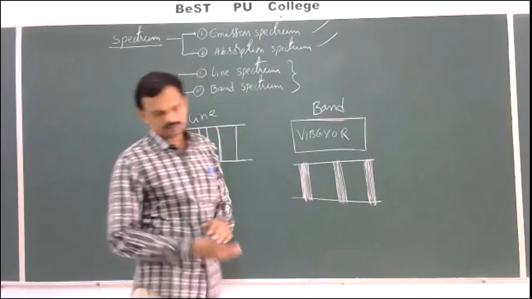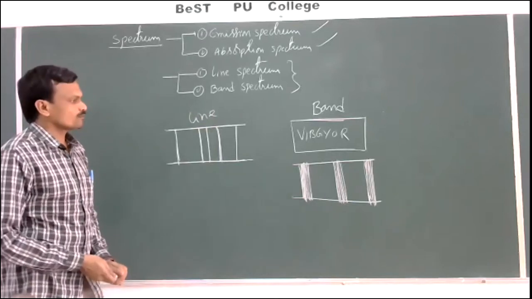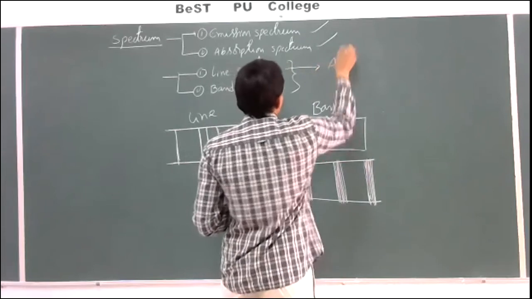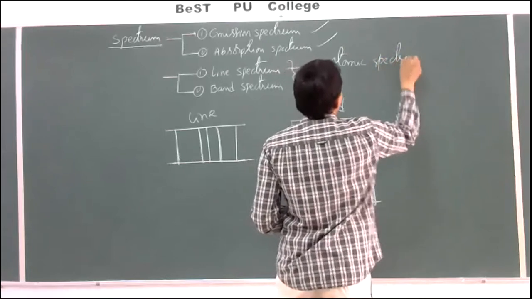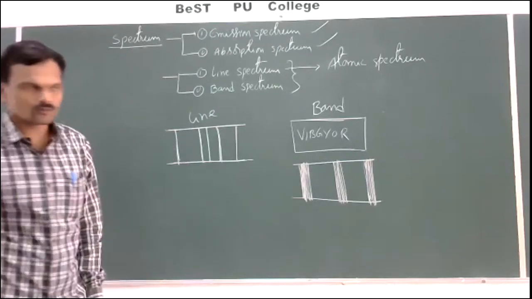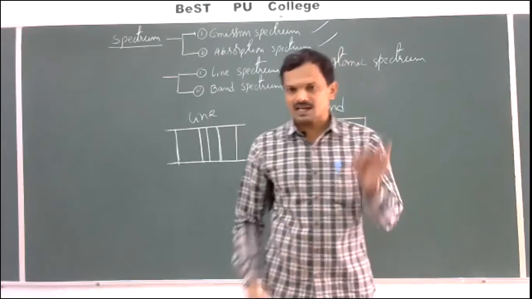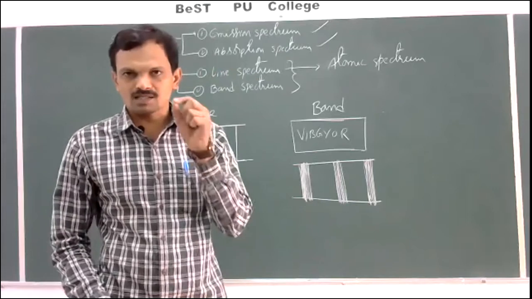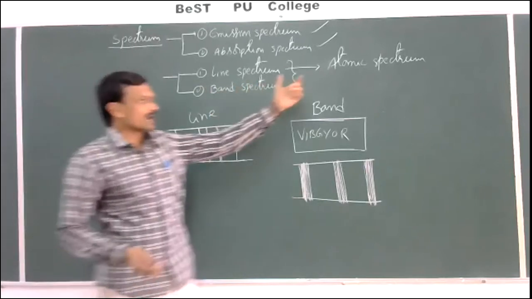Okay, right. Line spectrum is also called atomic spectrum. Why is line spectrum called atomic spectrum? Line spectrum is the characteristic of atoms. It is obtained due to atoms. That's why it is called atomic spectrum.